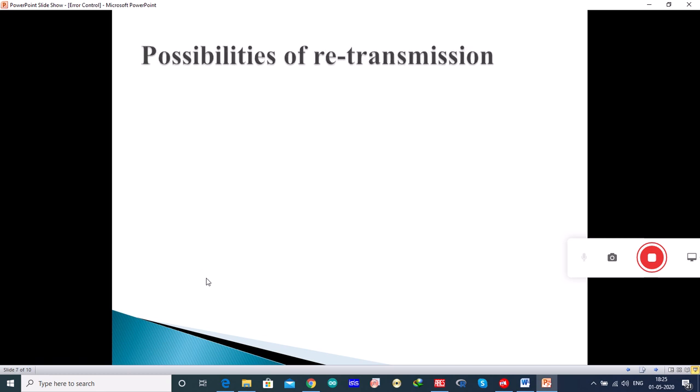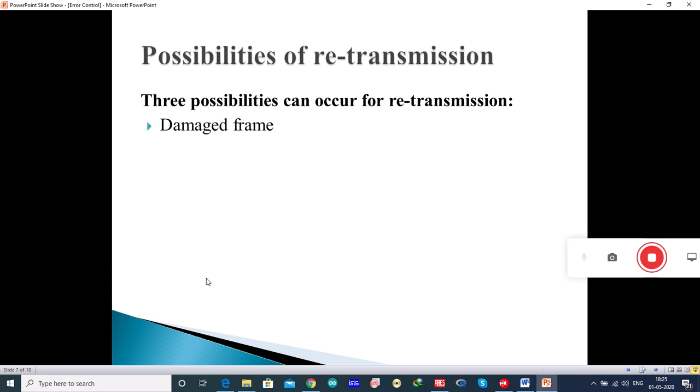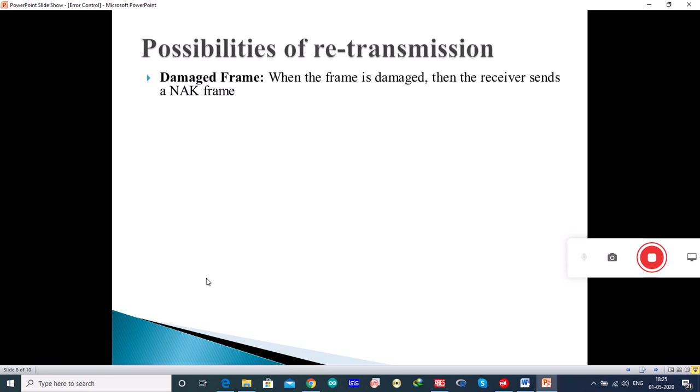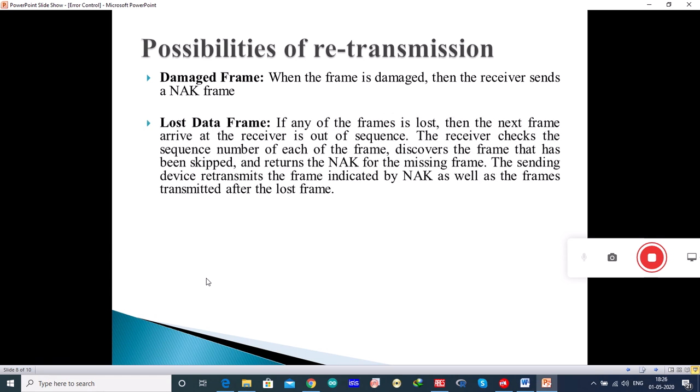There are 3 possibilities that can occur for retransmission. They are damaged frame, lost data frame and lost acknowledgement. Damaged frame: when the frame is damaged, the receiver sends a NAK frame. Lost data frame: in sliding window protocols, data frames are sent sequentially. So if any one of the data frames is lost, then the next frame arriving at the receiver is definitely out of sequence. The receiver checks the sequence number of each frame, discovers the frame that has been skipped and returns the NAK for the missing frame. The sending device retransmits the frame indicated by the NAK as well as the frames transmitted after the lost frame.